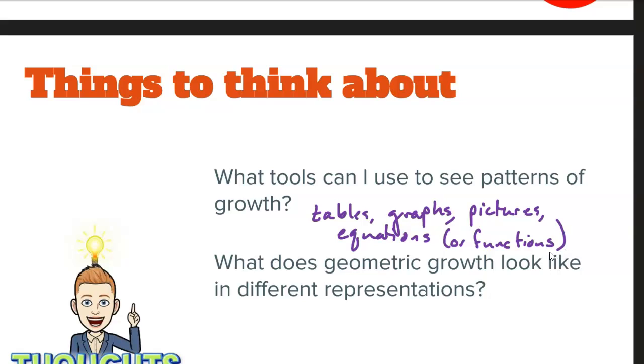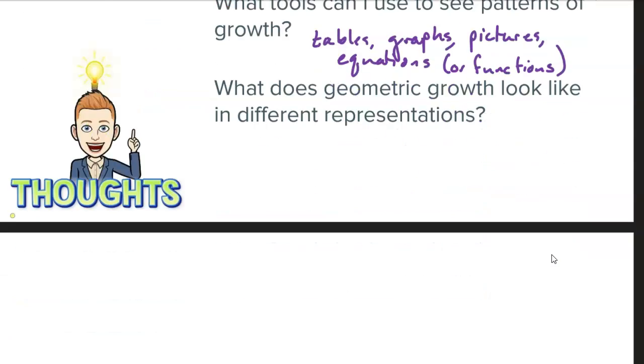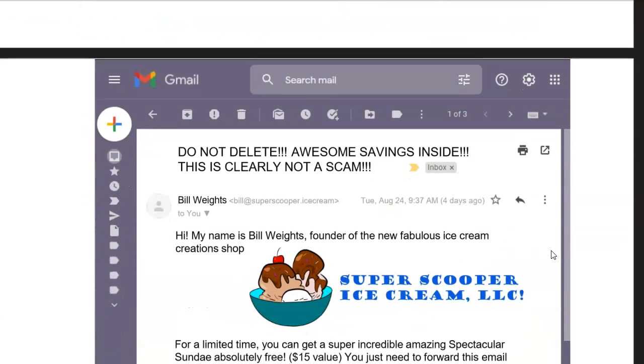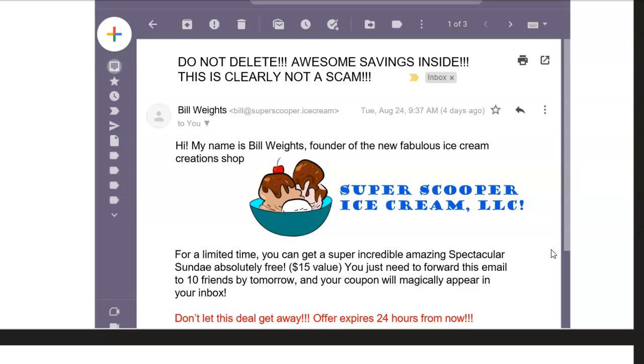And then what does geometric growth look like in different representations? Geometric growth, what are we talking about there? Okay, so here's a story. Have you ever received an email like this? Obviously, totally legit, right? Like, the number of exclamation points in the subject line is definitely how legitimate an email is. Do not delete. Awesome savings inside.